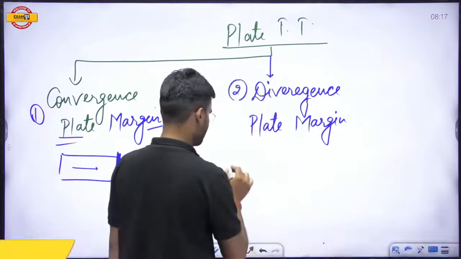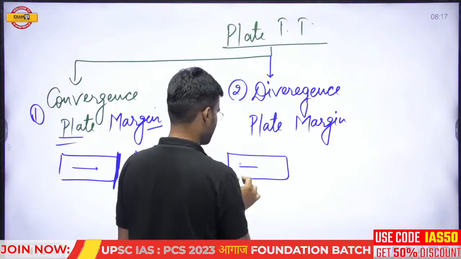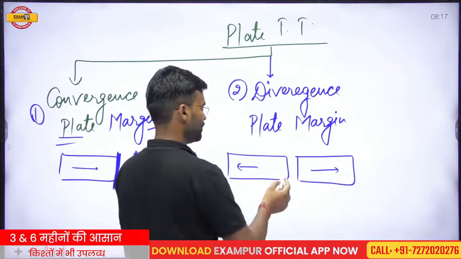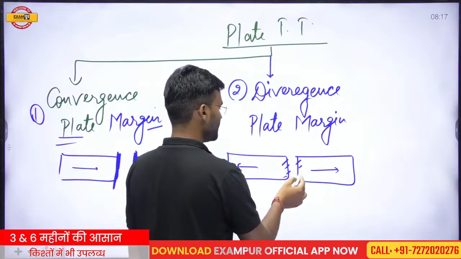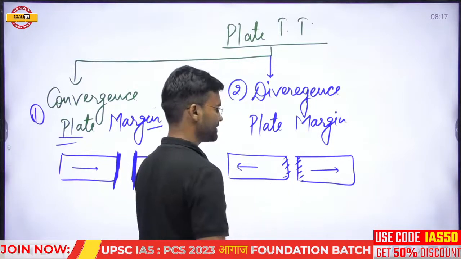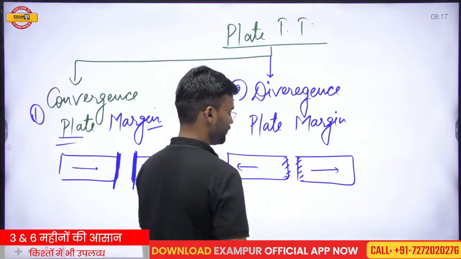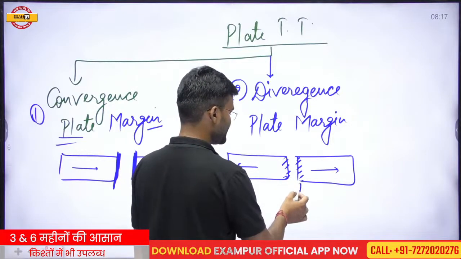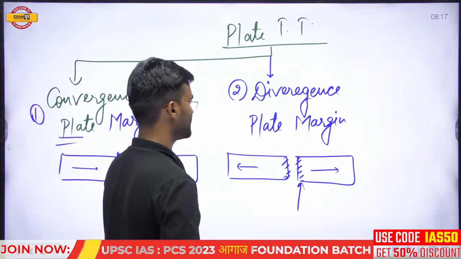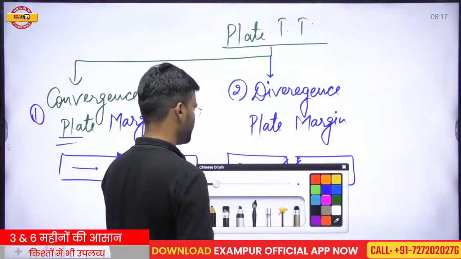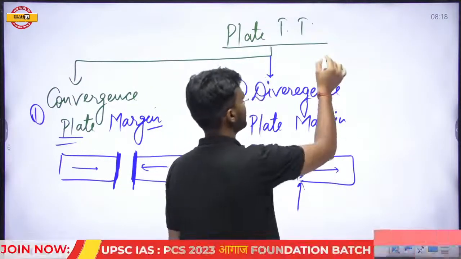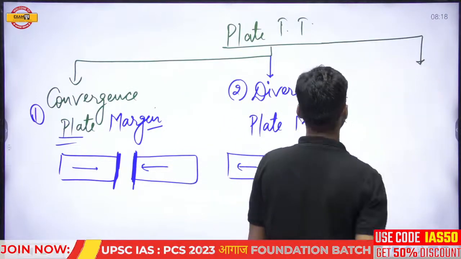The plates are moving away from each other, so this margin is called the divergence plate margin. The different geomorphological structures seen in this region make this margin important for us, and we will study about it. The second type of movement is divergence plate movement, and the margin of such type of plate is called the divergence plate margin.